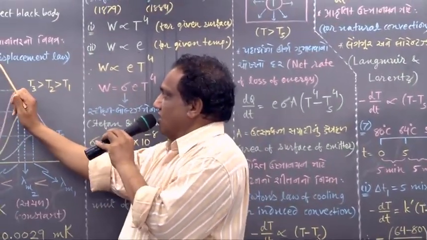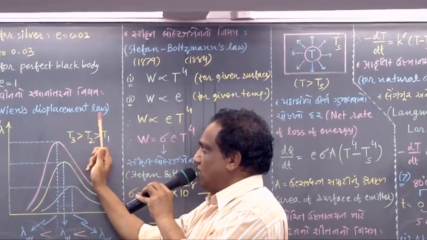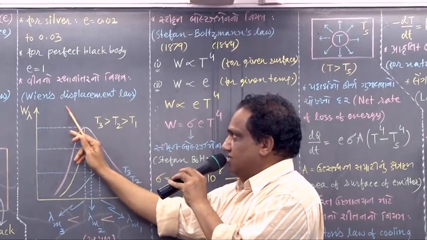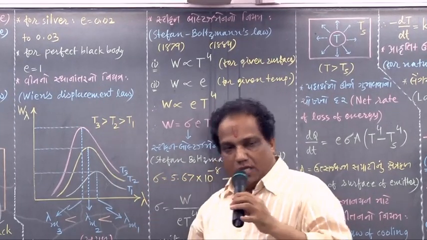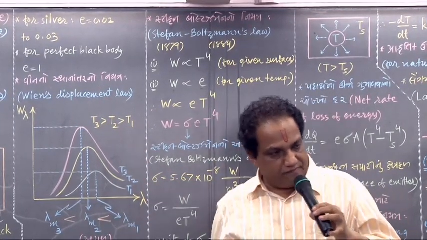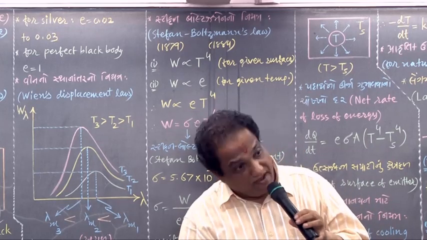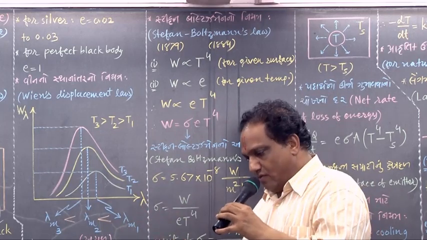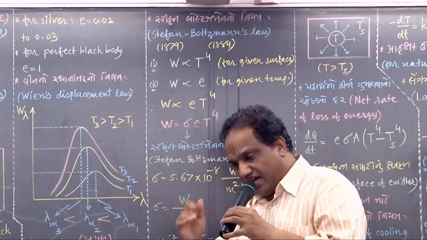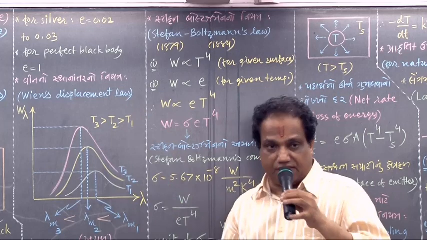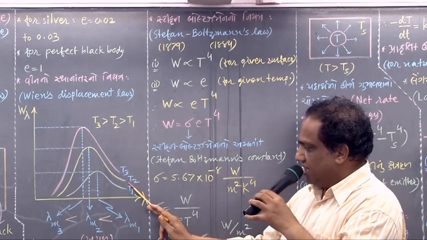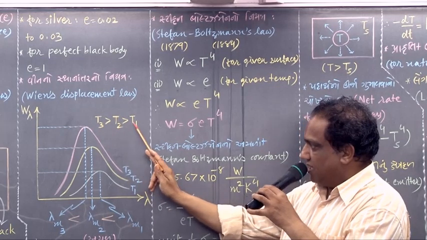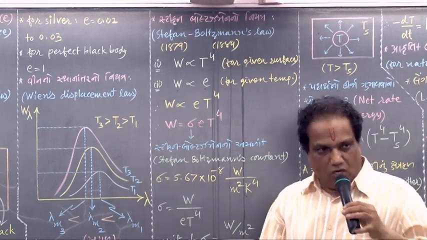Now, Wien's displacement law. Why is the word displacement there? I'll tell you. Just prepare practically the graphs of W lambda versus lambda for a perfect black body at different constant temperatures, say T1, T2, T3, with the condition T3 greater than T2 greater than T1. Look at the first graph.